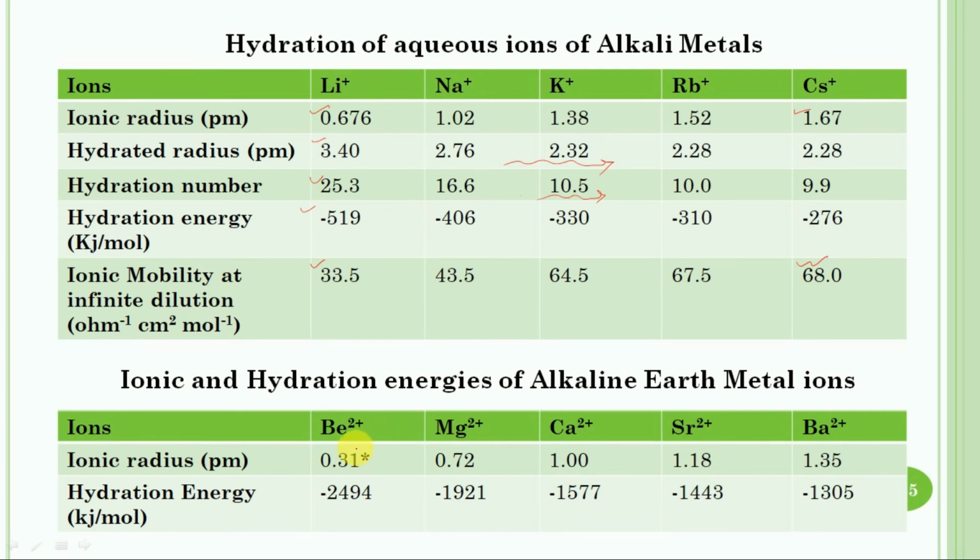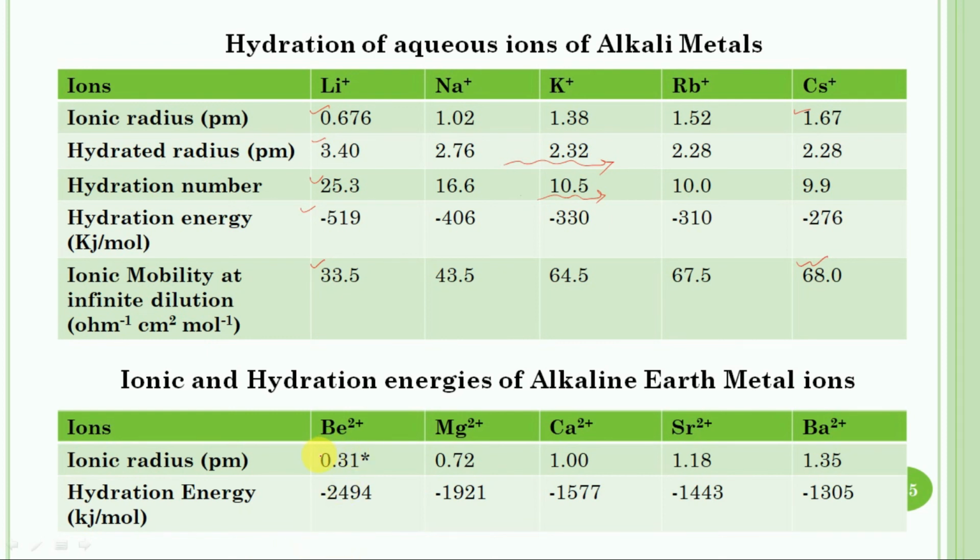As a result, the hydration energy of alkaline earth metal ions is about 4 to 5 times greater than that of alkali metals. However, the hydration energy decreases as we move down the group with an increase in the size of the ion, and it is similar to that of alkali metals.